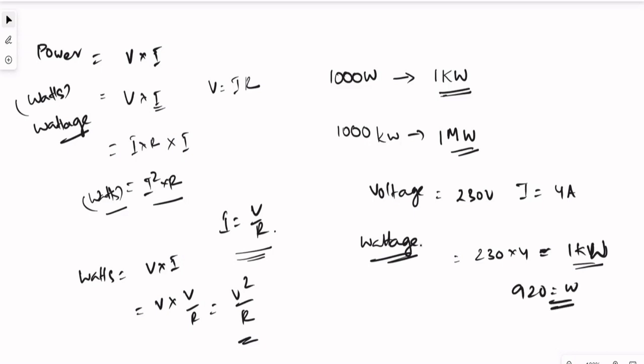If you take a transformer, you will see the term kVA. VA is nothing but again watts. So for transformer ratings we use kVA, and for general power consumption we use kilowatts. Both are the same. There are some more factors to take into consideration when we talk about kVA, so it varies a bit, but both are nearly the same.